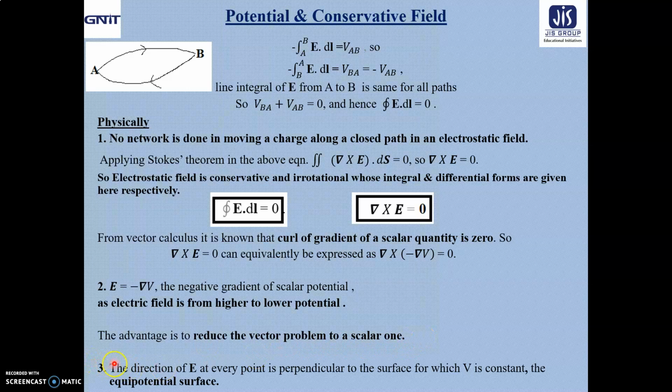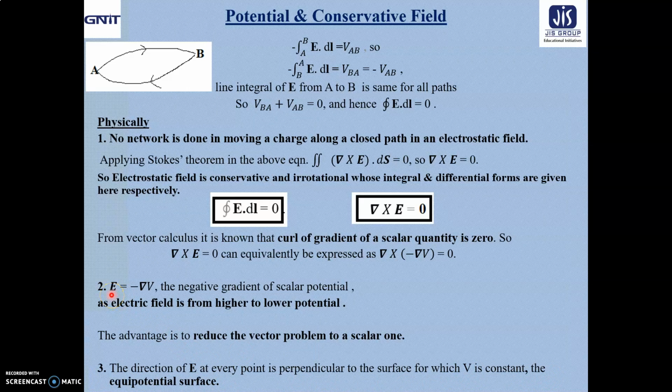Now, the point to mention here is what about the direction of E from the concept of potential. E equal to minus grad V. So what about the direction of grad V? We already discussed during the physical meaning discussion of gradient that it is perpendicular to the surface at any point on V equal to constant. That is called the level surface, and it is also termed the equipotential surface. So the direction of E at every point is perpendicular to the surface for which V is constant, known as the equipotential surface or the level surface.